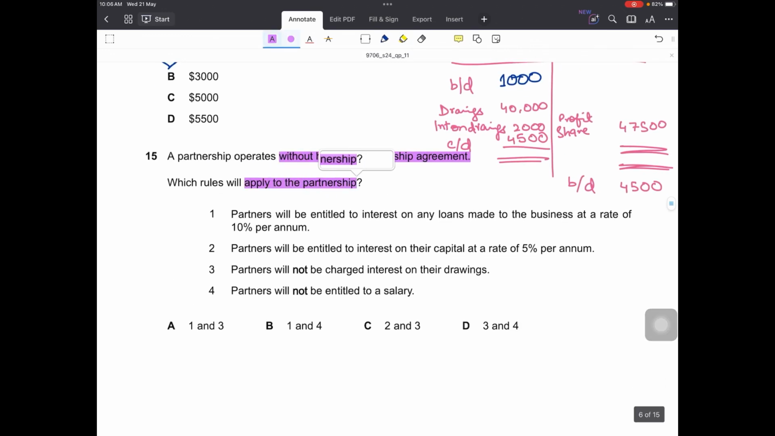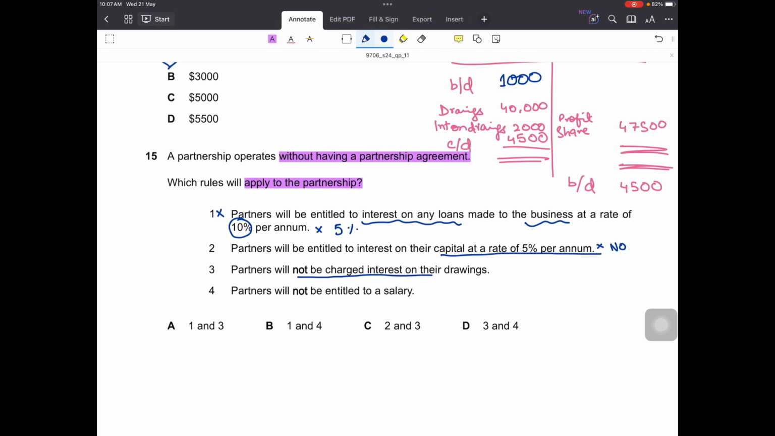So let's find out which rules will apply to the partnership in the absence of a partnership agreement. Partners will be entitled to interest on any loans made to the business at a rate of 10%. No, it is 5% fixed, not more, not less. Partners will be entitled to interest on their capital at a rate of 5%. This is wrong. No, there is no interest on capital.